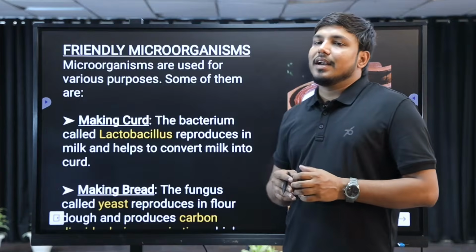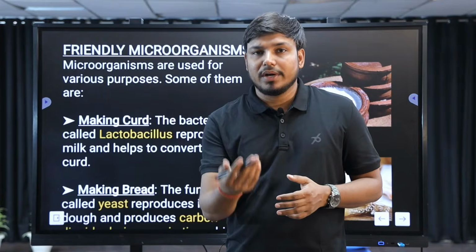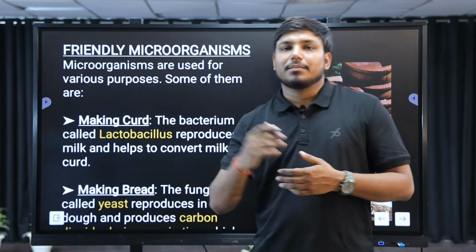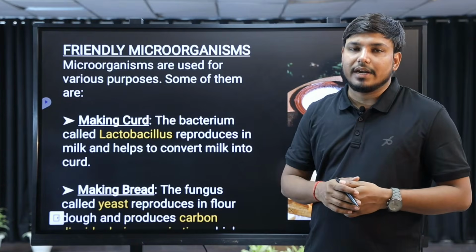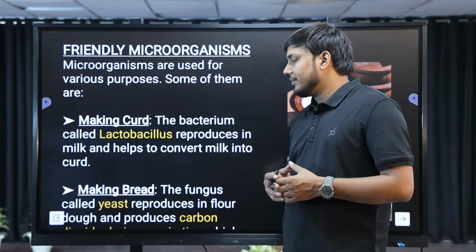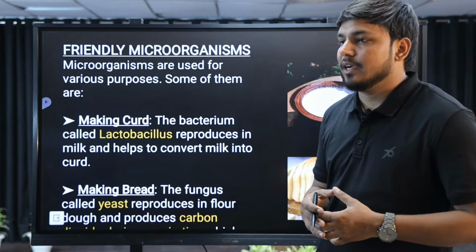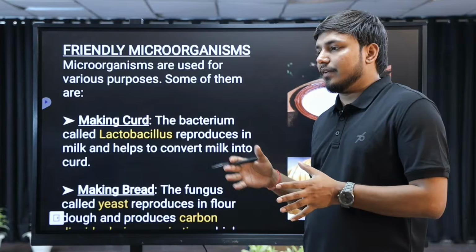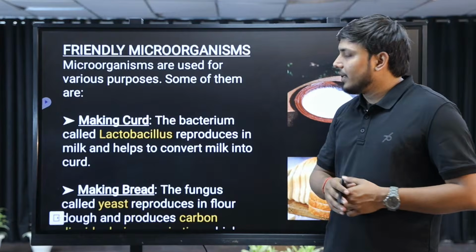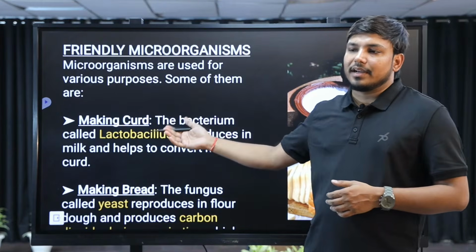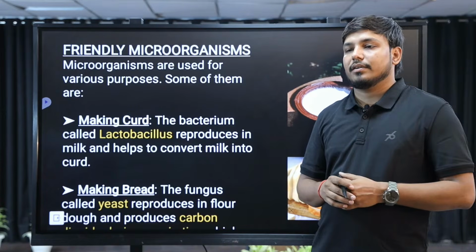The first one is the friendly nature of these microorganisms. When we discuss the friendly nature, it means how they benefit us. Let's see the very first category, the microorganisms making curd. For making curd, microorganisms are required. For example, in the early morning, in the summer days, or when you want to taste something different, you use curd at your home. Curd is formed by a bacterium, that is Lactobacillus. This is a bacteria which helps in the formation of curd.